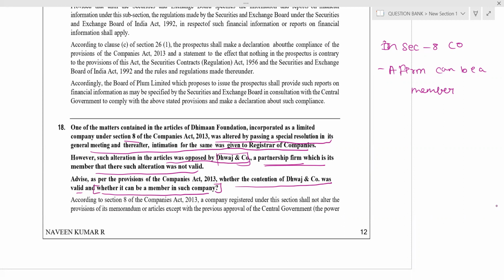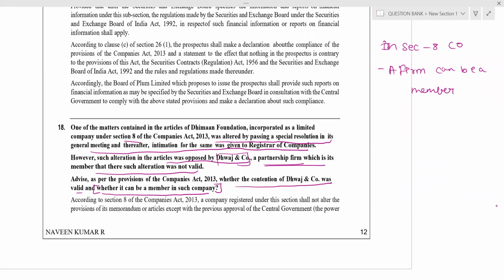The provisions of Section 8 of the Companies Act 2013 say a firm can be appointed as a member. A firm can be a member in Section 8 companies. So what is the answer for this? Yes, Dawaj and Co. can be the member for Section 8 companies.